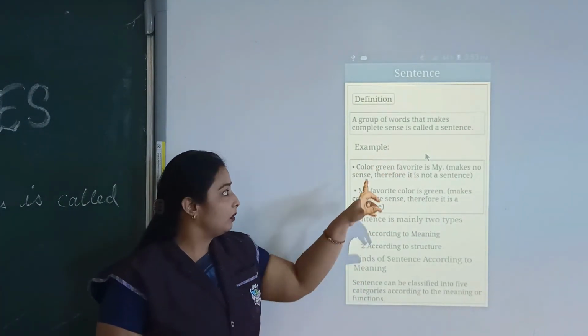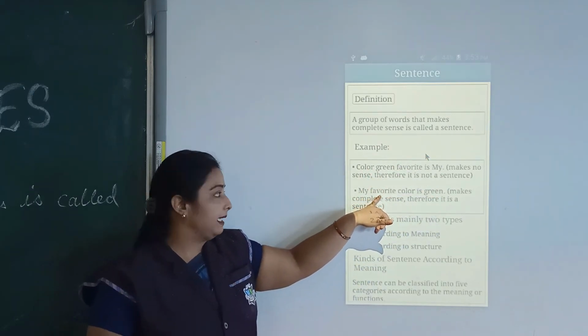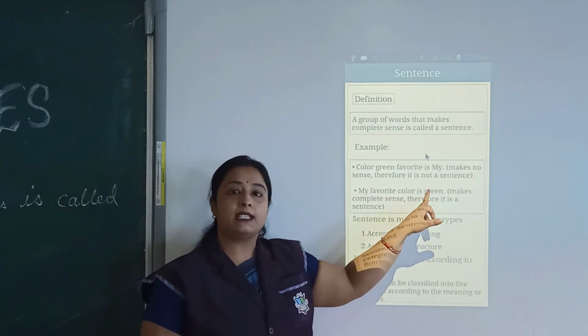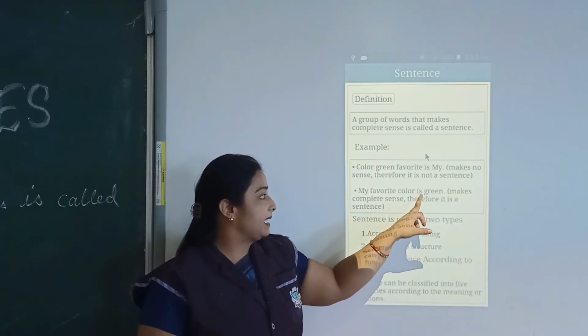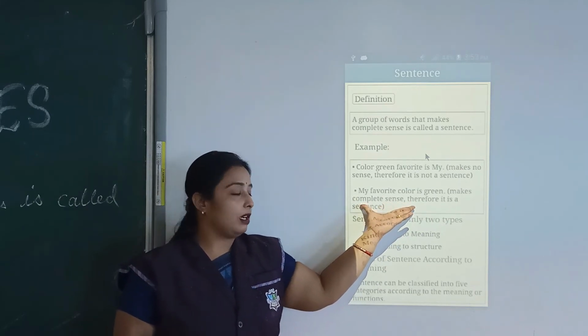Can you understand this sentence? No. Then we'll arrange it and write, my favorite color is green. It makes complete sense. Therefore, it is a sentence. That's why it is called a sentence.